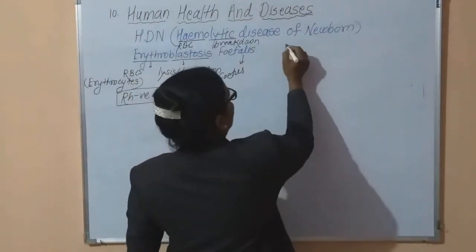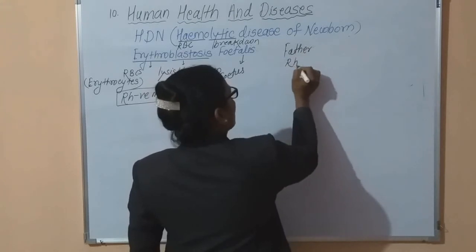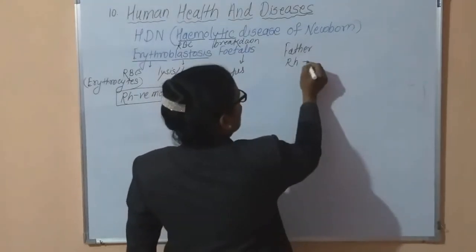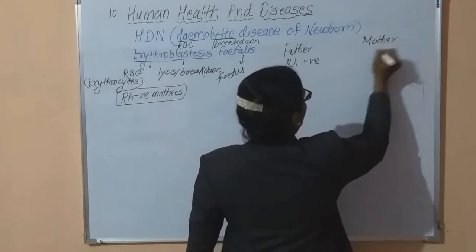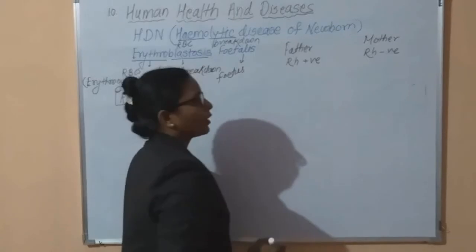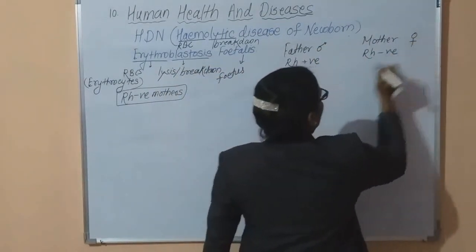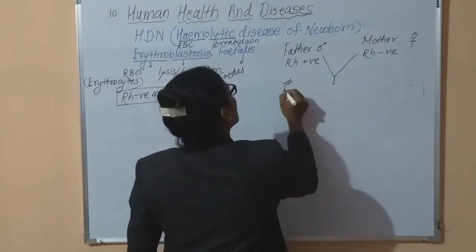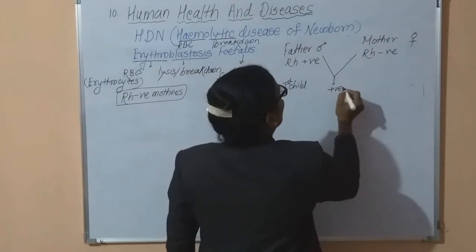Suppose the father is of any blood group, either A, B, AB or O, but positive, and the mother is any blood group but negative. When this Rh positive father and Rh negative mother conceive the first child, this first child is of positive blood group.